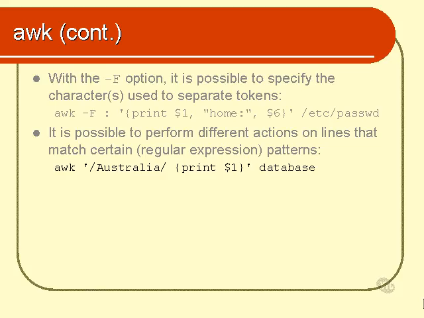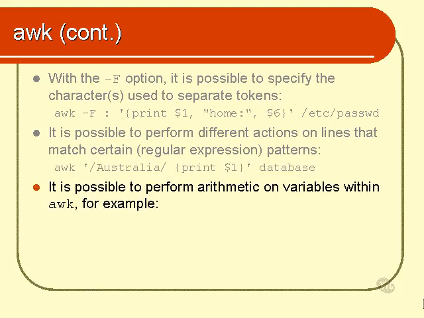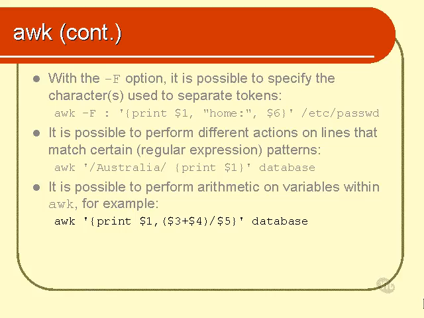But before we do that, I'll mention that it's actually possible in awk to perform arithmetic, and you might do it like this. We'd assume here that database is a text-based database that contains at least 5 parameters on each line, and maybe the 3rd, 4th and 5th parameters are numeric. So you could add the 3rd and the 4th one together and divide the result by the 5th one on each line, and that would print out the appropriate answer.